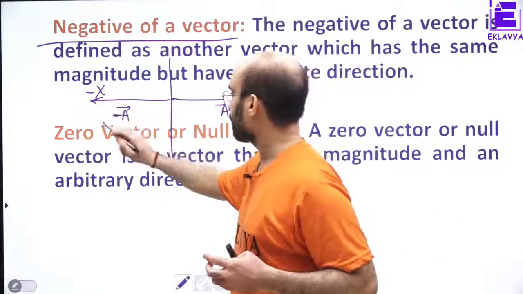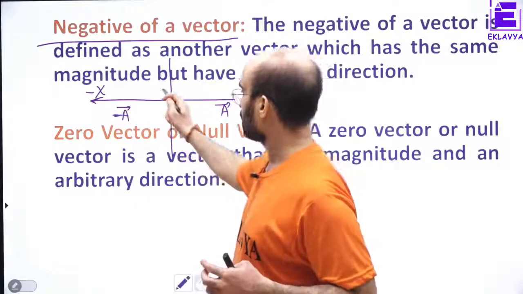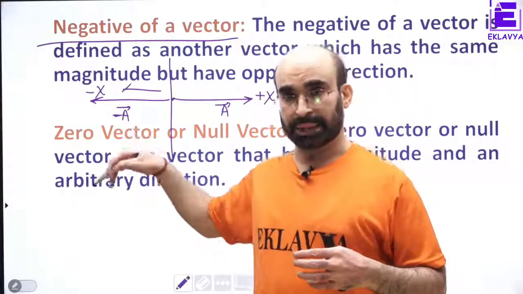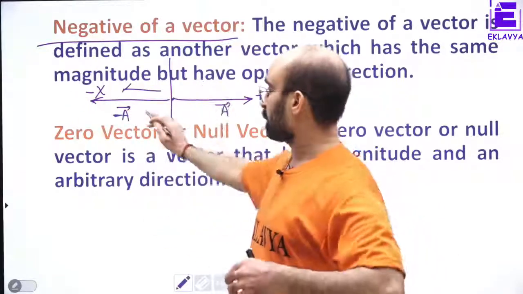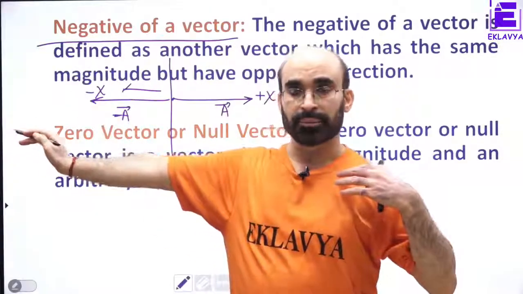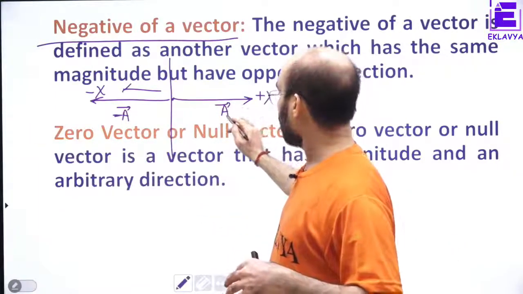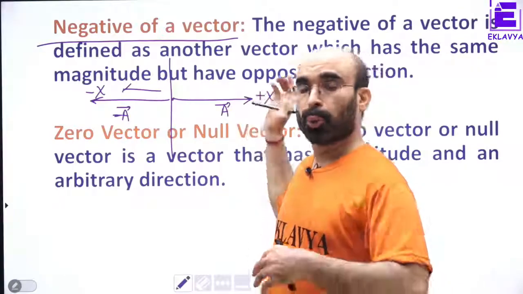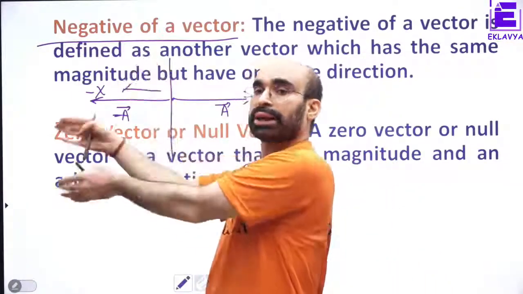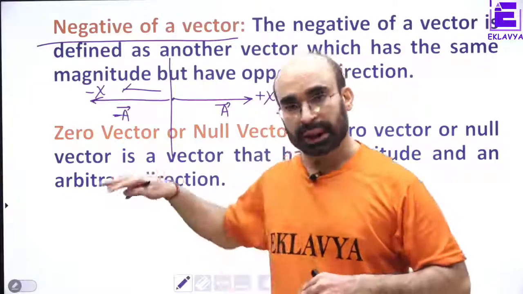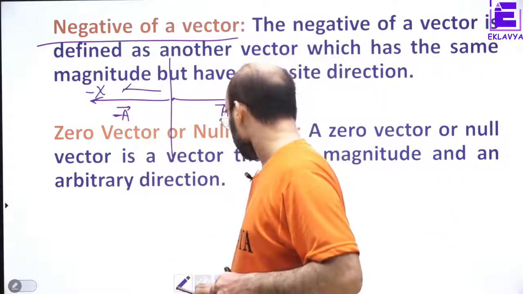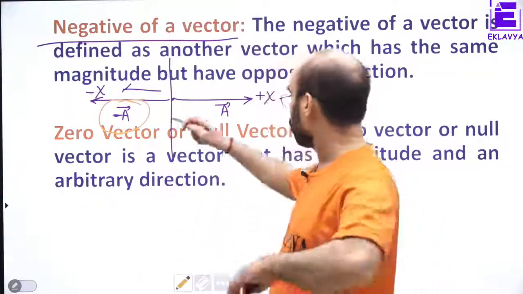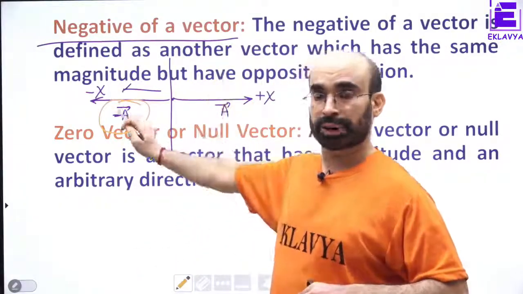This is the positive x-axis and this is the negative x-axis. Earlier we had A acting along the positive x-axis; if we take it to be acting along the negative x-axis, the opposite direction, then this vector is called the negative of vector A.